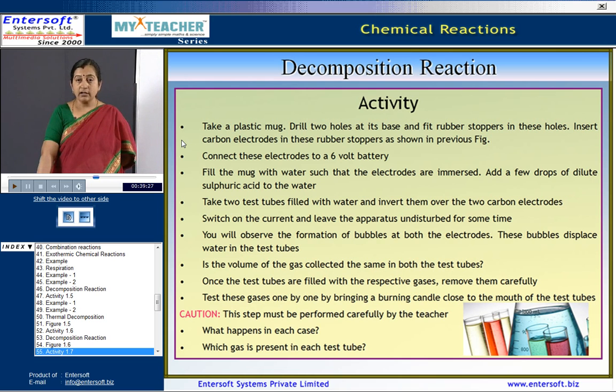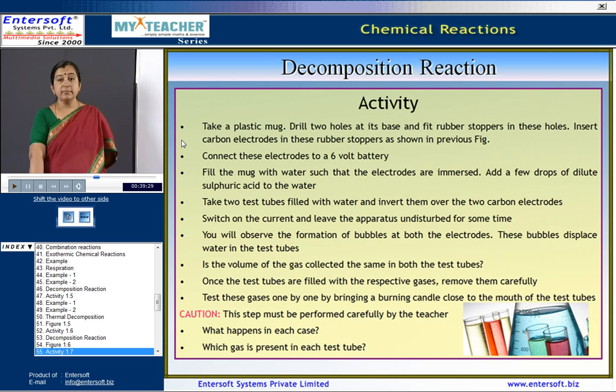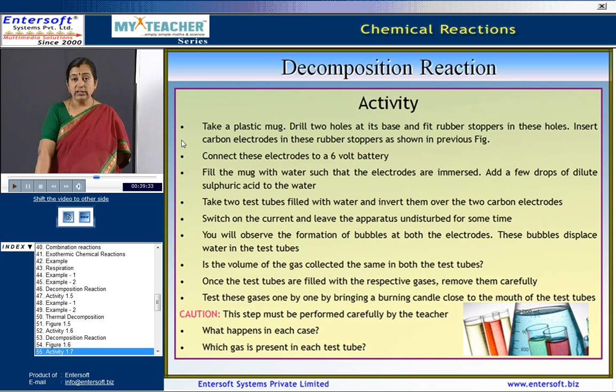You can start observing that after some time bubbles are formed. These bubbles are formed at both the electrodes. These bubbles displace water in the test tubes. Observe the volume of the gas collected in both the test tubes carefully. Once the test tubes are filled with respective gases, now remove them carefully. Test these gases.